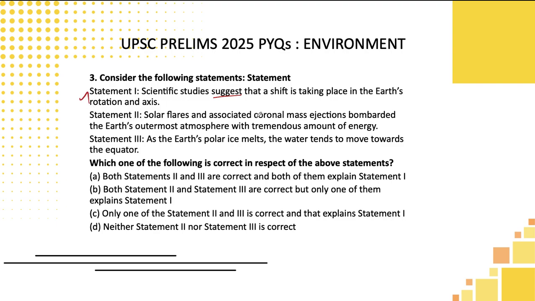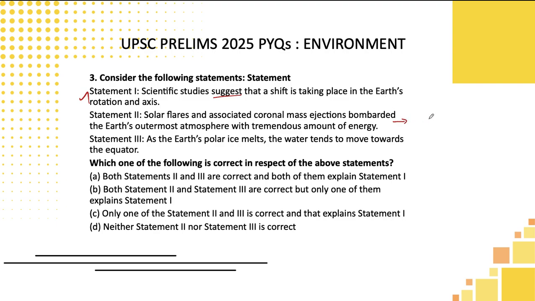Solar flares and associated coronal mass ejections bombard the Earth's atmosphere with a tremendous amount of energy. We know solar flares come from the outer atmosphere, and they lead to reactions in outer space. Even though this is disturbing, it does not lead to the extent of shifting the Earth's axis.